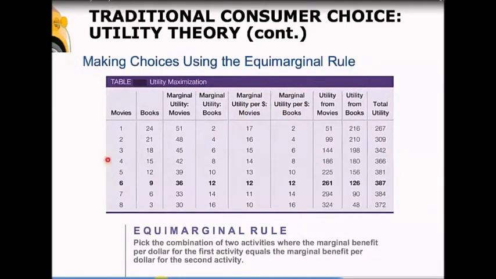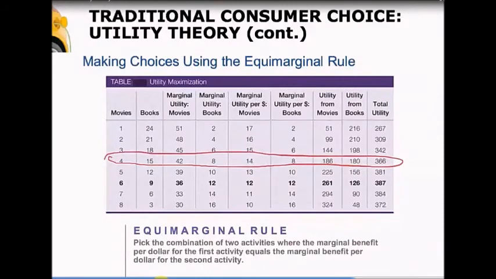So again, if we're looking at this combination right here, where we're doing 4 movies and 15 books, let's see if this is as happy as we could be. Well, our marginal utility per dollar of movies is 14. So the last dollar that we spent on movies got us 14 utils. The last dollar that we spent on books got us 8 utils. The marginal utility per dollar for books was 8.